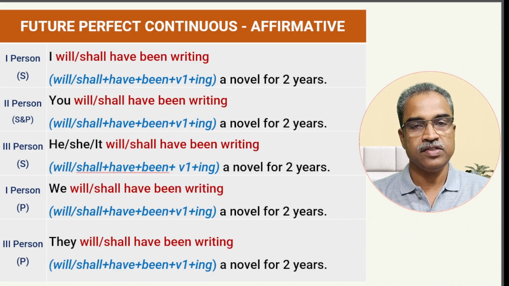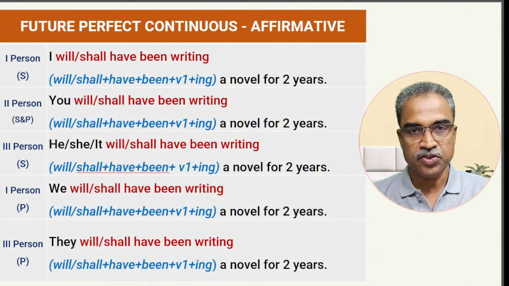So in this tense, we have got 3 auxiliary verbs. That's the difference. This tense has got 3 auxiliary verbs. What are those auxiliary verbs? Will, have, been. So I will have been writing. Understood? I will have been writing a novel for 2 years. I hope it is clear to you what I am trying to say here.